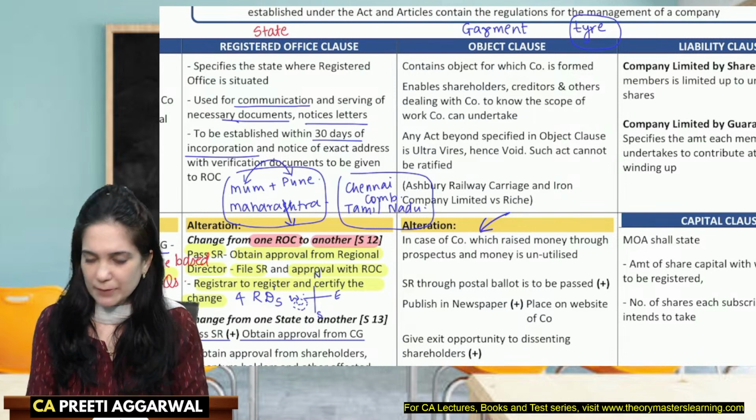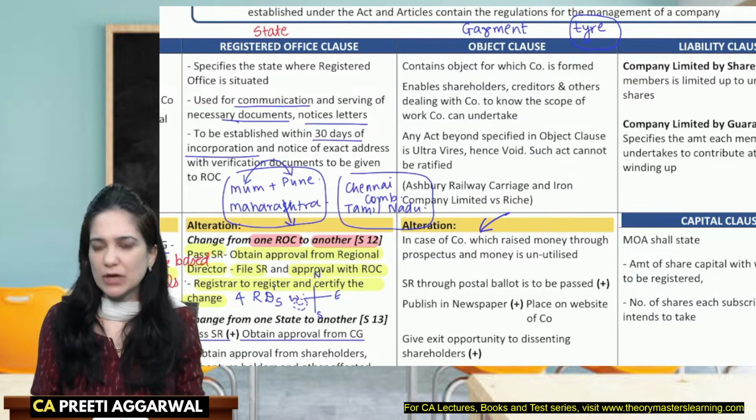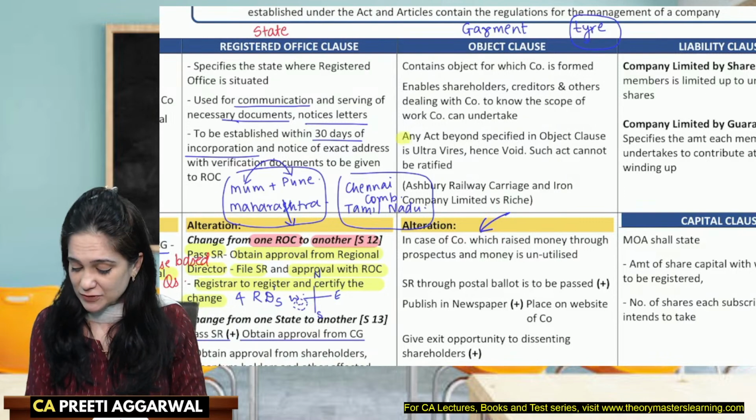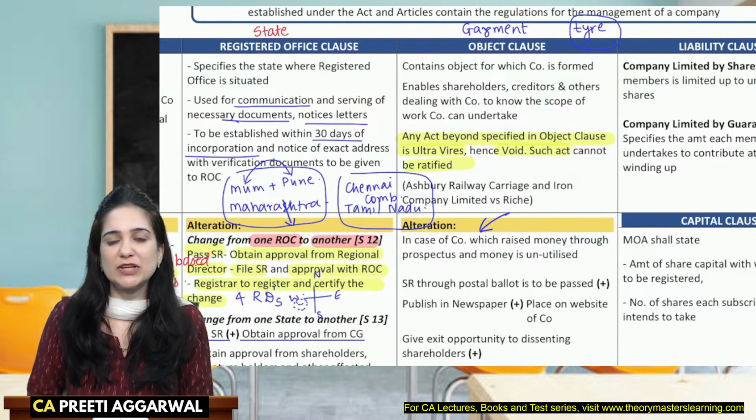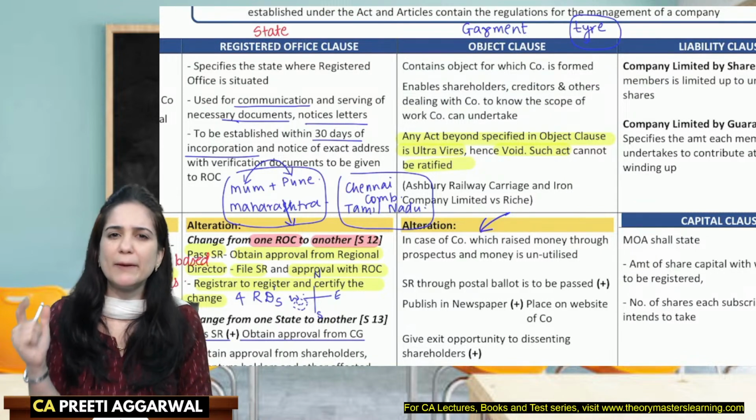So objects are the main objects, and the other objects which are required to accomplish the main objects. Acts which are beyond the object clause are ultra vires and hence void. They cannot be ratified even with the unanimous approval of each and every member.